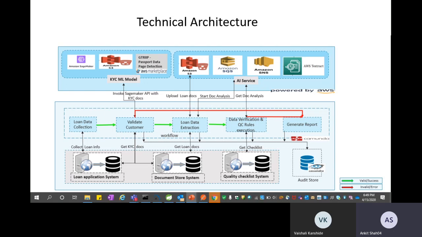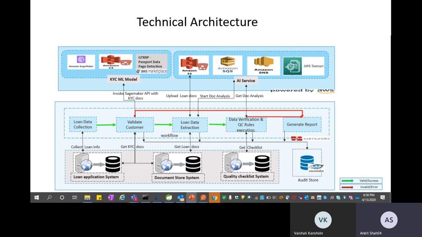For example, if the user has submitted a pay stub and has supported it with his passport image, the names should match. That's a basic check. But if they don't match, there is an issue. There is an accuracy issue as far as the application documents are concerned. There are various rules like this that we run on the extracted data, and we generate a report out of it. We have a list of exceptions that we raise. A report is generated, and we store the report in an audit store.